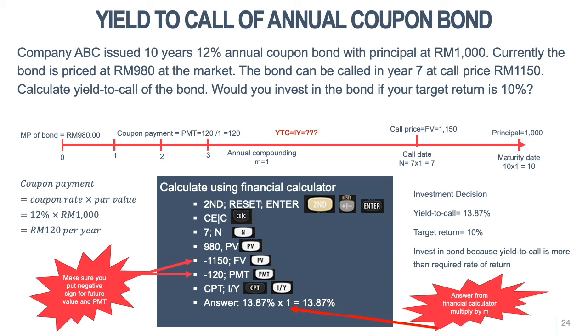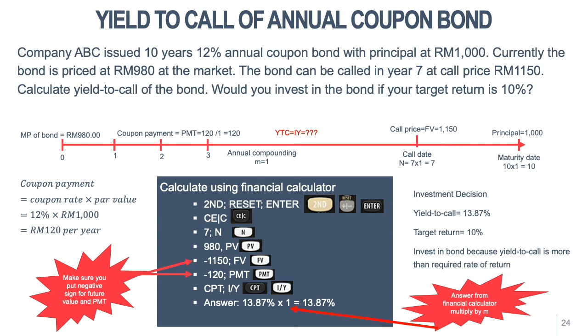So if you draw the timeline for this company, the current market price in year 0 is 980. The coupon payment is 120 ringgit, 12% times 1,000. It is paid annually, so divide by 1, you get 120. Annual compounding M equals 1. In year 7, the bond is called, so your N becomes 7. The call price, which is the future value here, is 1150.